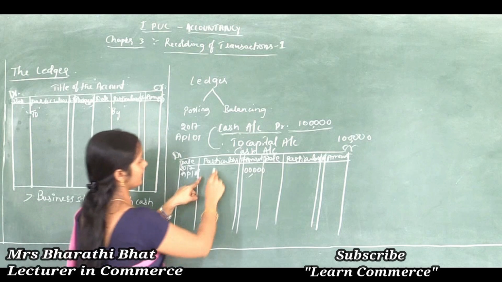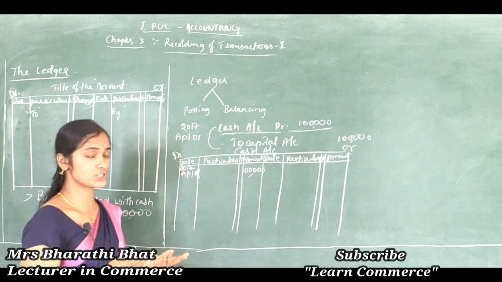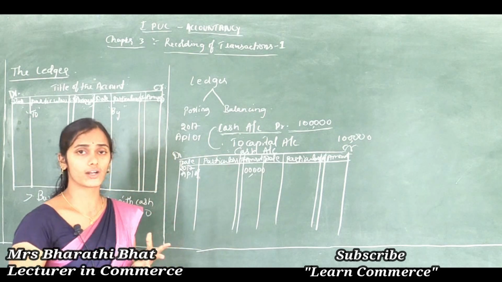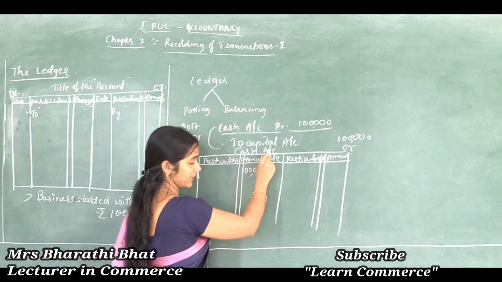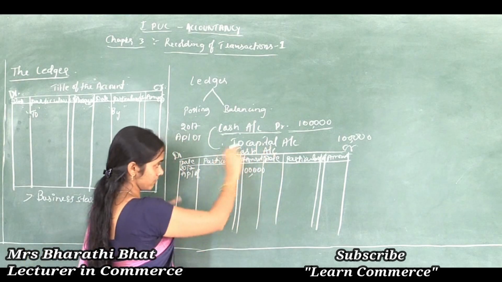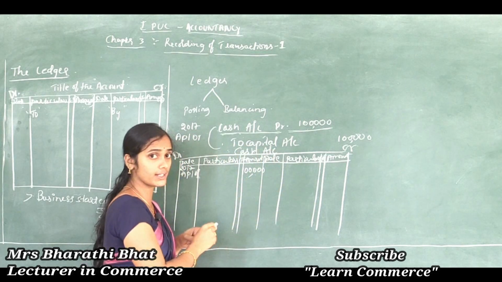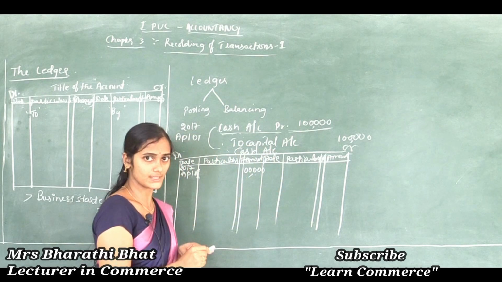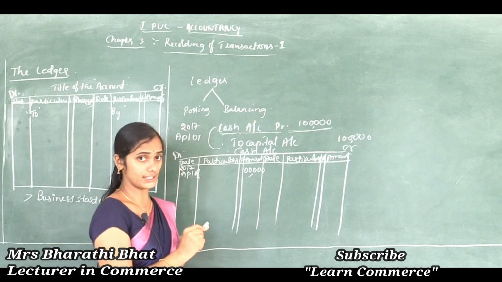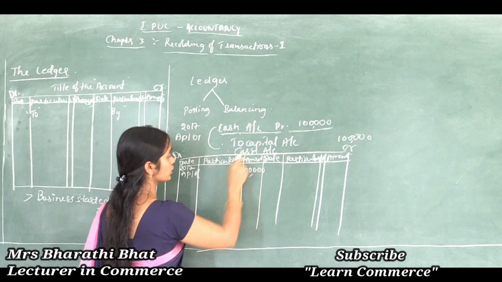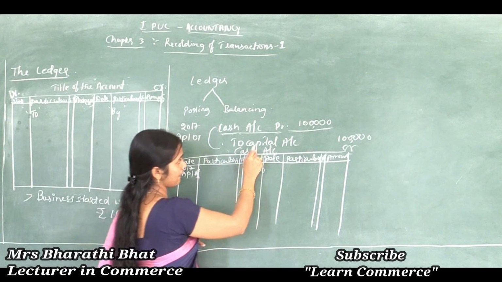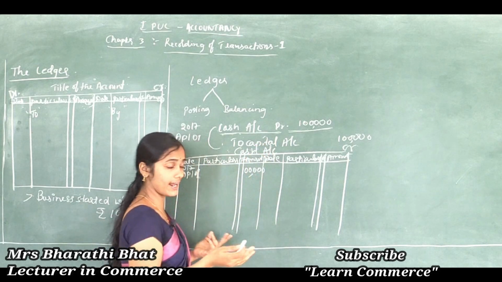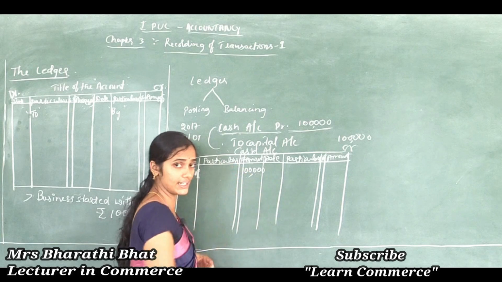So in the particulars column, which one should we record, cash or capital? See, a simple logic here. When we are preparing the cash account, within the cash account the word cash should not repeat. Getting my point? We cannot record cash again in the cash account. Or if we are preparing the capital account, we cannot write capital within the capital account.